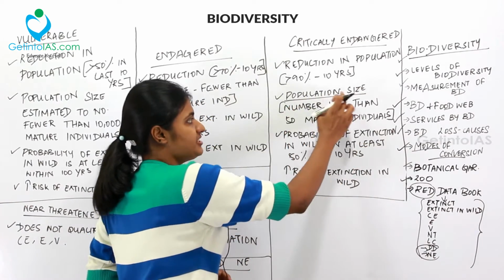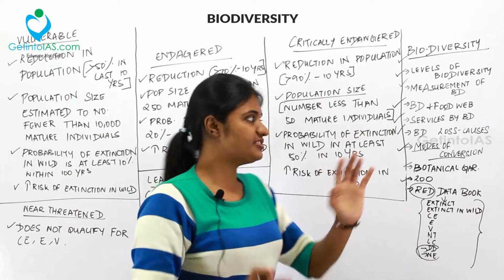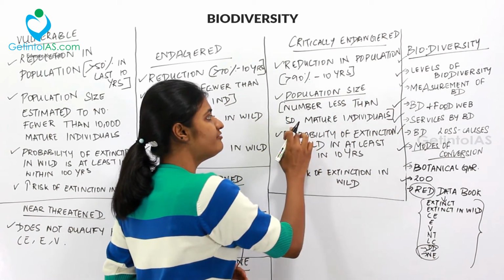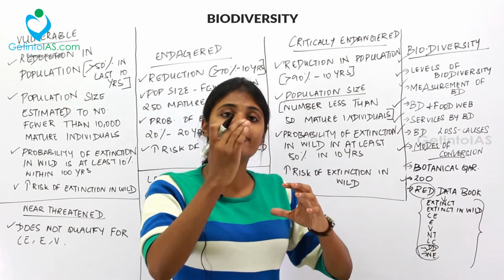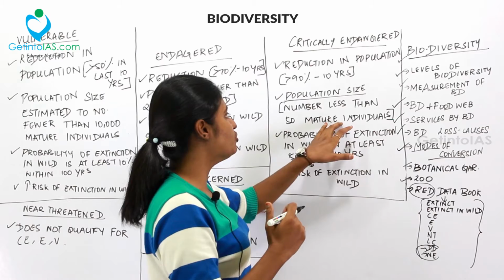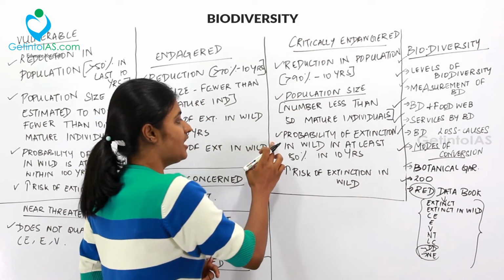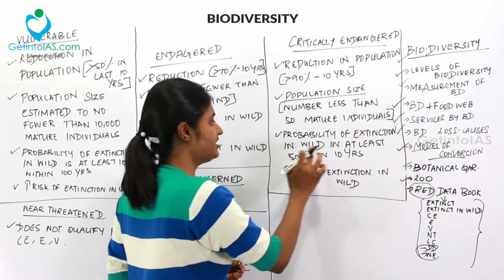It is the population size. That is, you will have a population size for a definite species. If that number is less than 50 mature individuals, so if there are fewer than 50 adults, you may categorize it as critically endangered. And then the last point under critically endangered is the probability of extinction in wild.